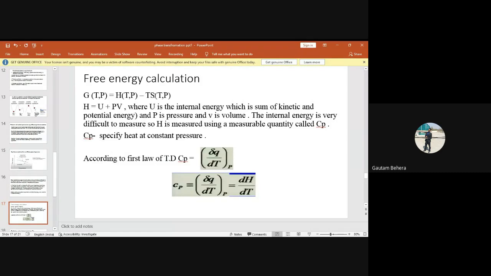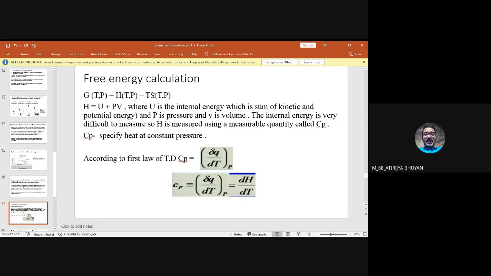These are basic things. Entropy, enthalpy, and free energy are state function or path function? State functions. Very good. Anybody remember what is the meaning of state function? How you can say this particular thermodynamic variable is a state function, this thermodynamic variable is not a state function? Or you can say this particular function is state function, this particular function is not a state function, it is a path function.